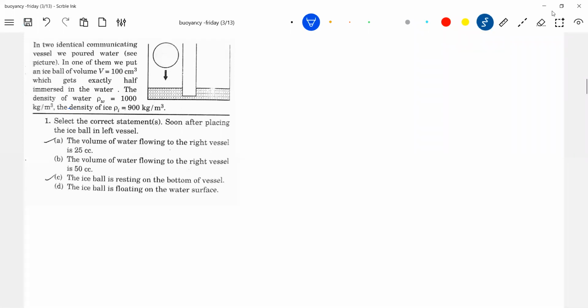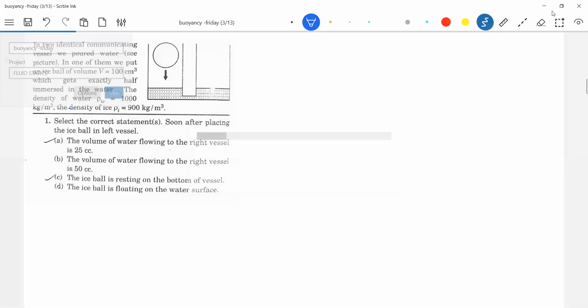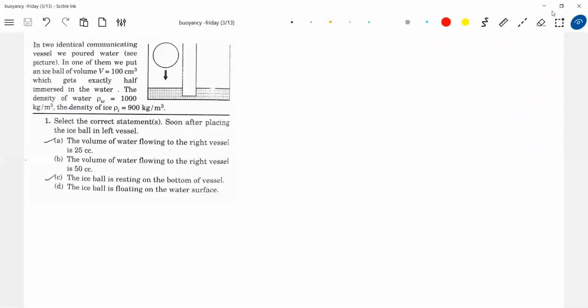You should not get involved in the calculation, that's what I feel. The moment you drop it, 50 cc of water will be displaced. In that 50 cc, the water will rise. Because of the rise in the level of water, there will be a difference in the levels of the liquids. The pressure here will be more than here, then the water starts flowing over. How long will that water flow? Till the level becomes the same. So 50 cc displaced here, and some 25 cc will flow over there.